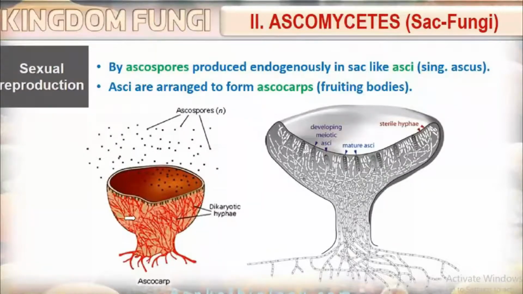Inside the ascocarp, we can see asci, and inside the asci, ascospores are there. So this entire structure is known as the ascocarp. Inside the ascocarp, asci is there, a sac-like structure, and inside the asci, ascospores are there. All these are spores, ascospores.